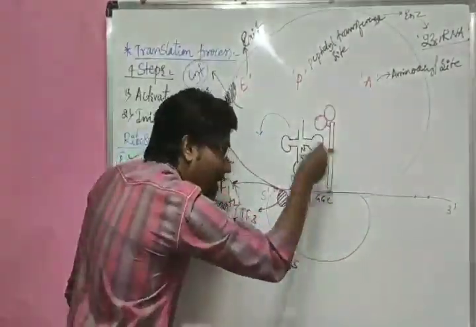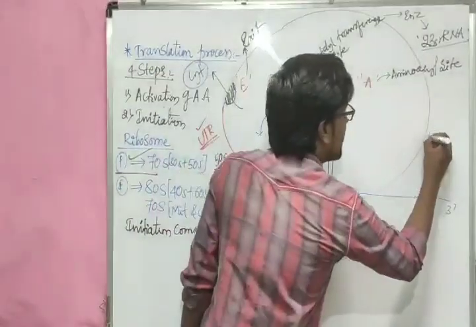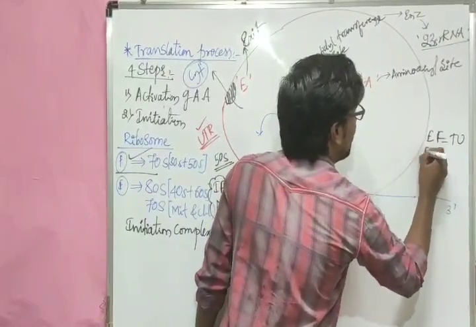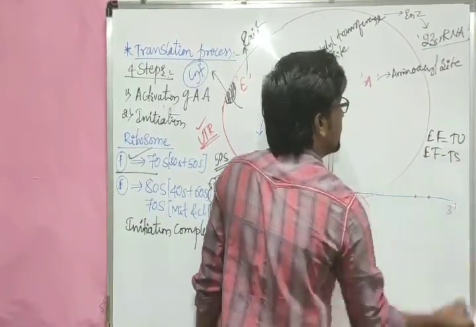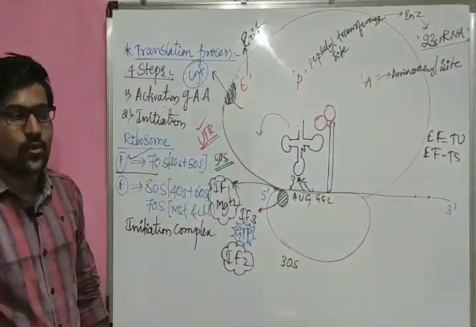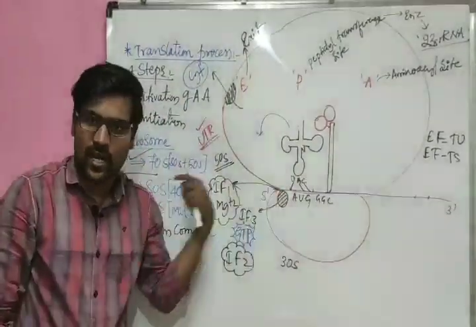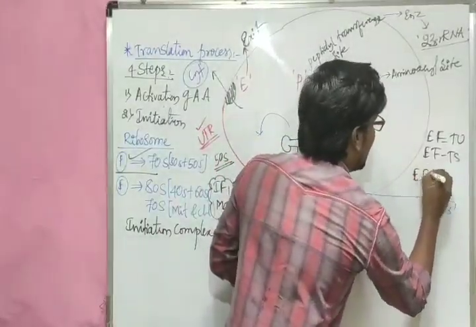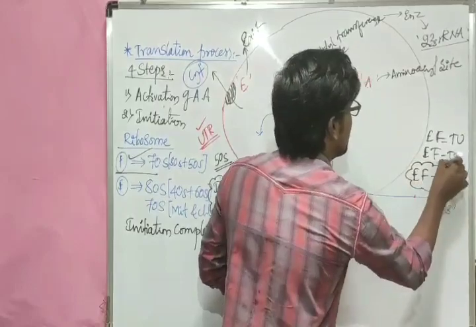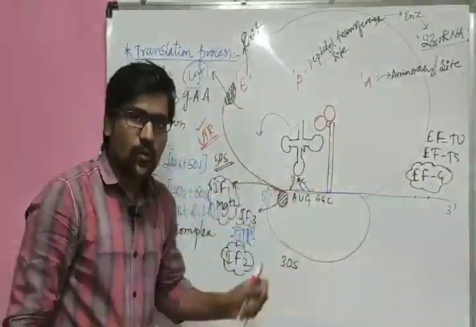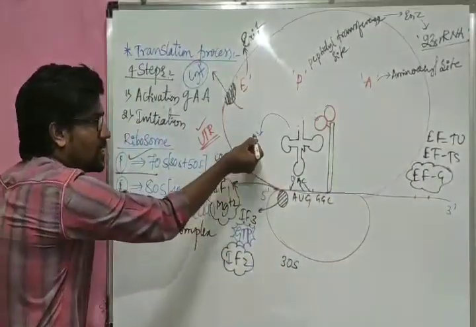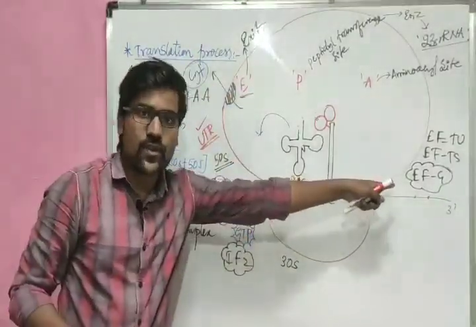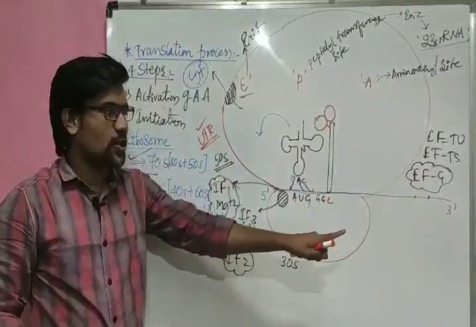When the second tRNA is attaching, at that time the elongation factors, EF, are used. EF-Tu and EF-Ts. These two elongation factors are used for receiving tRNAs one by one while the process is going on. And here one more is there, EF-G, elongation factor G. This is most important. This factor's work is, whenever the used tRNA is going into the cytoplasm through the exit site, at that time EF-G will be used. Keep that in your mind.